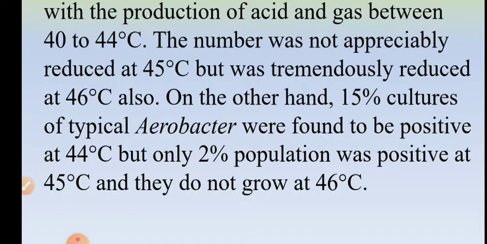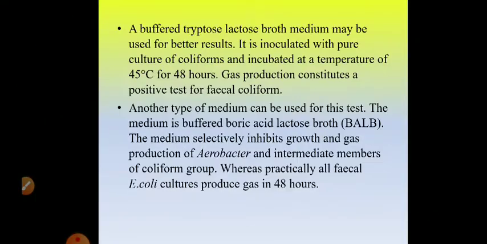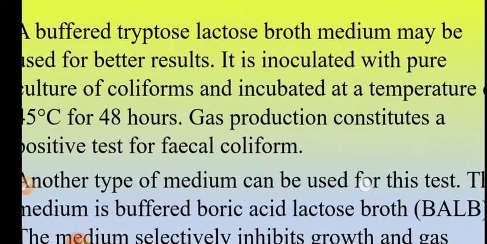On the other hand, only 15% of cultures of typical Enterobacter are found to be positive at 44 degrees. That means you can say 85% of non-fecal coliform Aerobacter or Enterobacter does not produce acid and gas in lactose at 44 degrees Celsius. And only 2% of the population of the organism grows at 45 degrees Celsius, and at 46 degrees Celsius the organism does not grow at all. Right. So this is the elevated temperature test. When you go on elevating the temperature, the non-fecal coliforms fail to grow, whereas fecal coliforms can grow even up to 45 degrees Celsius.